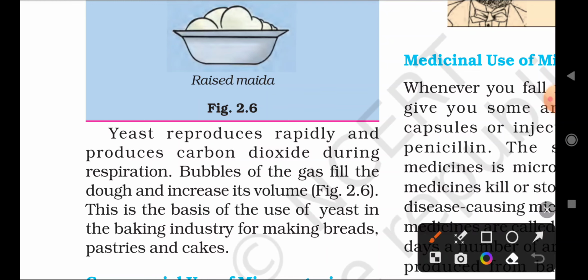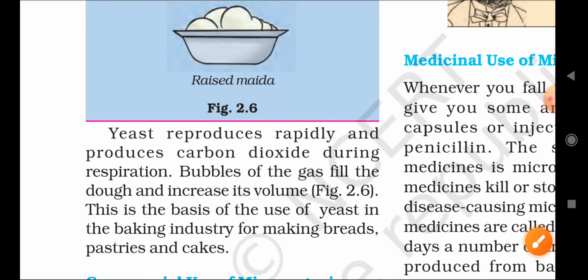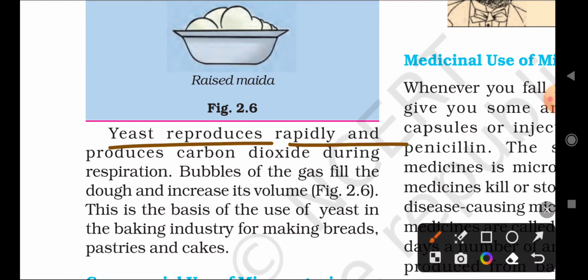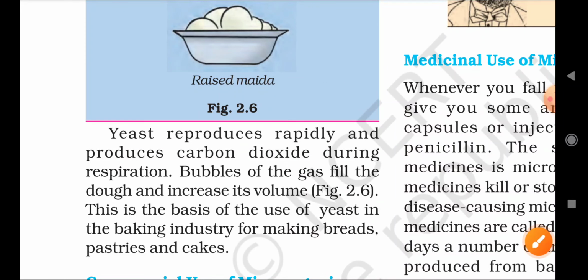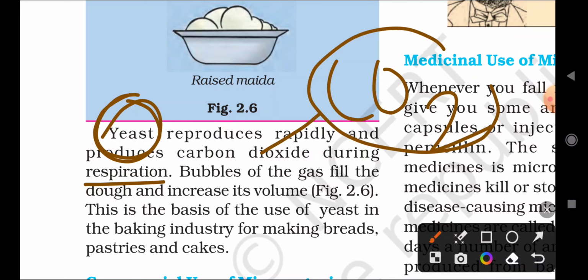Yeast is also used in bakery items to make them crispy and tasty. Yeast produces CO2, carbon dioxide, and the bakery items become tasty and crispy. Due to this, yeast is used in many bakery items. Remember that yeast reproduces rapidly, meaning very fast, and produces carbon dioxide. CO2 is the chemical formula of carbon dioxide. During respiration, yeast produces carbon dioxide.